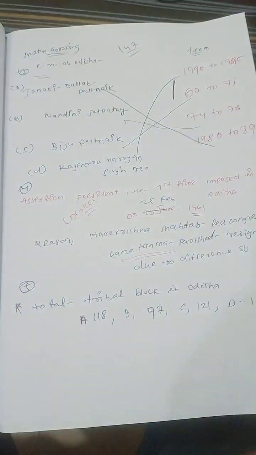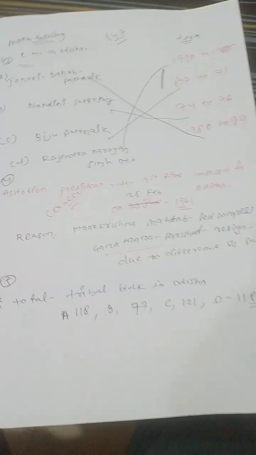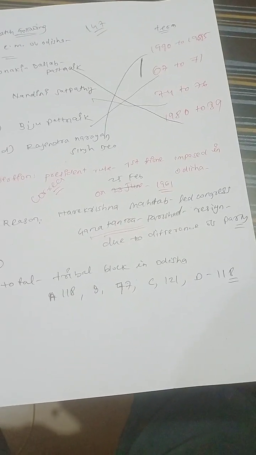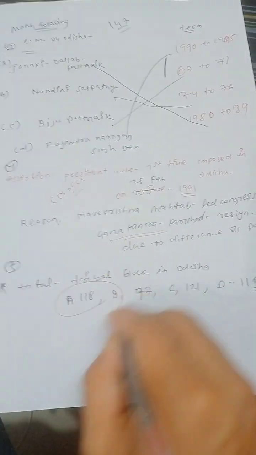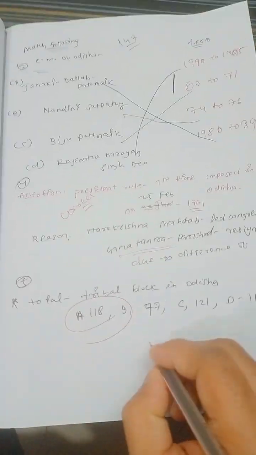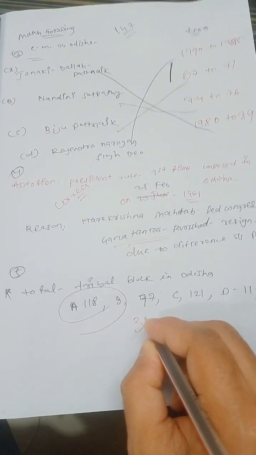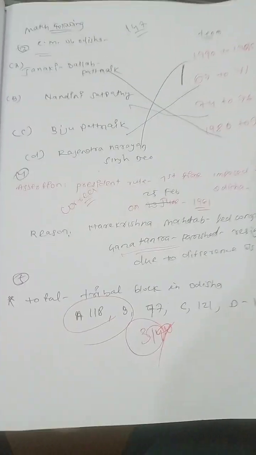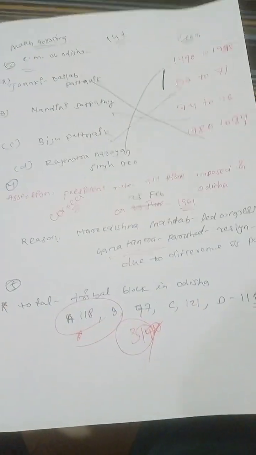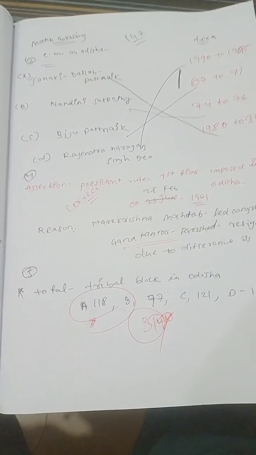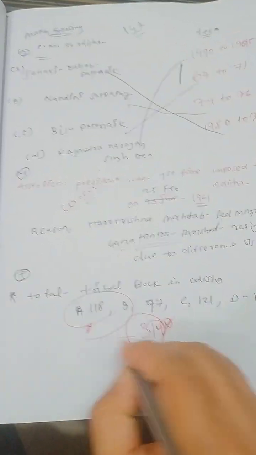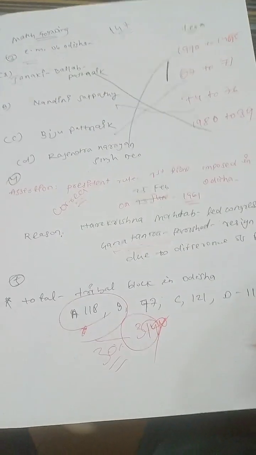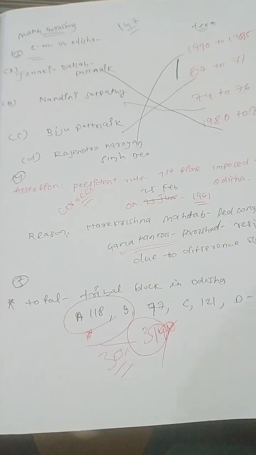Then another bonus question in front of you: total tribal blocks in Odisha, how many? 118, 77, 121 or 180. So it is 118. You know, guys, in Odisha there are around 314 blocks, but out of that, 118 are tribal blocks. So around 30% of blocks are tribal blocks. So you can also see that in Odisha the tribal population is high.